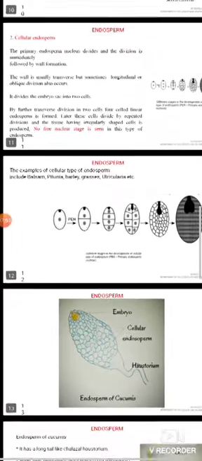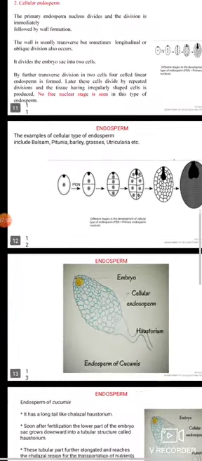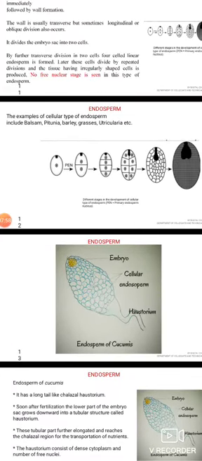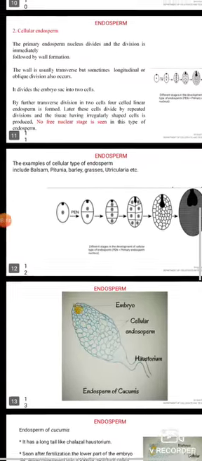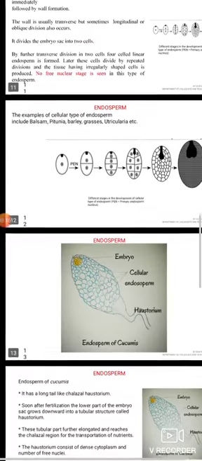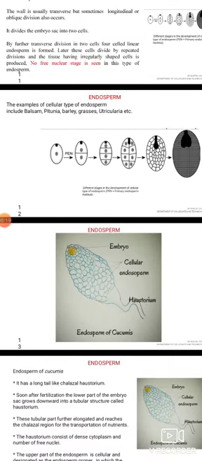Later, these cells divide by repeated divisions and tissue having irregularly shaped cells is produced. No free nuclear stage is seen in the cellular endosperm. Examples of cellular endosperm include balsam, petunia, barley, grasses, Articularia, etc.